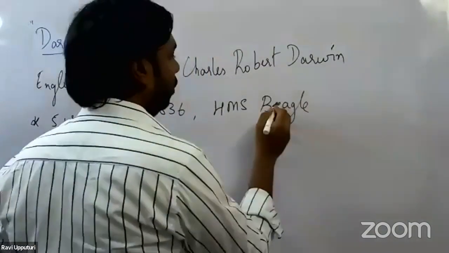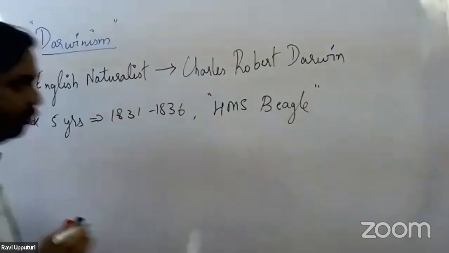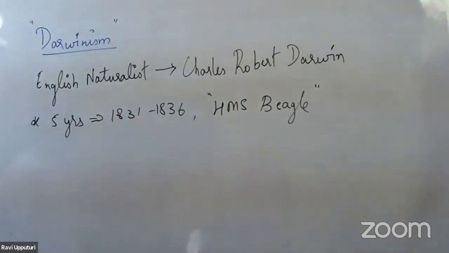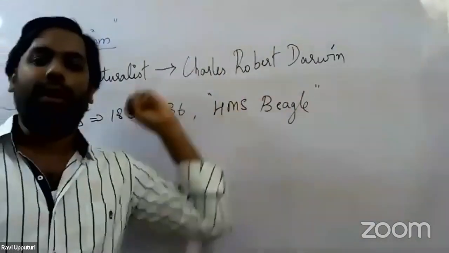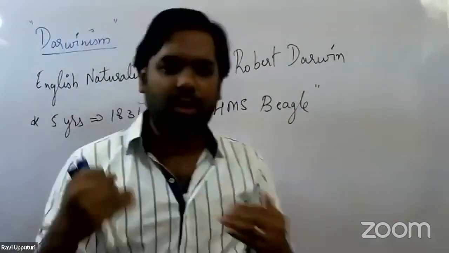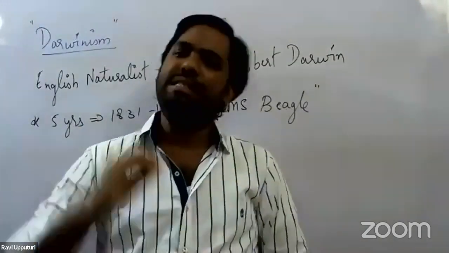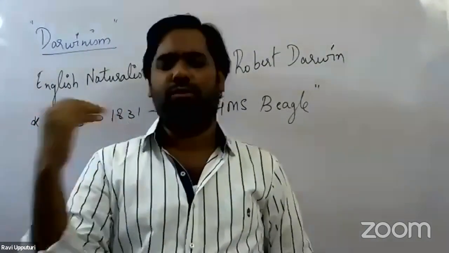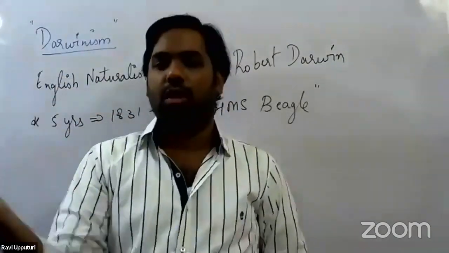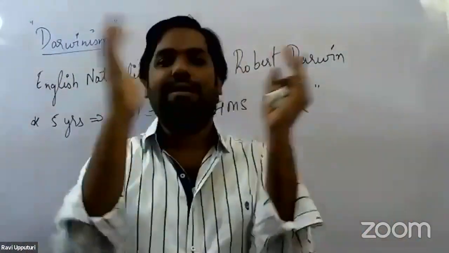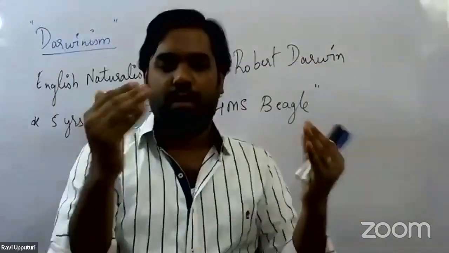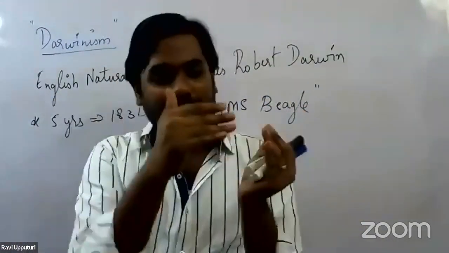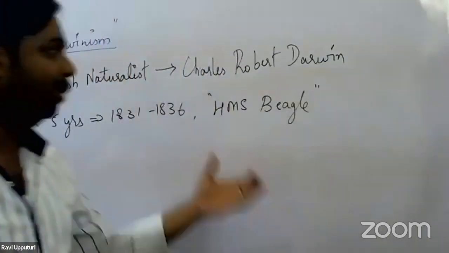This is an important one you need to remember. He went on a voyage in a British survey ship by the British government, a ship by name HMS Beagle. While traveling in this ship, he came across the flora and fauna of several continents as well as several islands. He started observing different kinds of plants as well as animals in different continents and islands. So this is what we have as an introductory note.